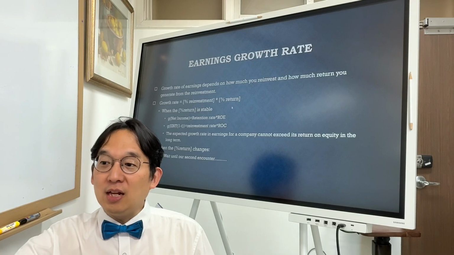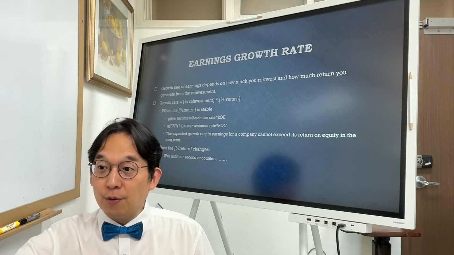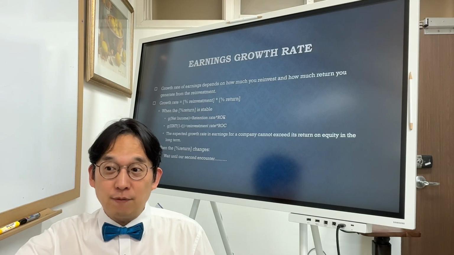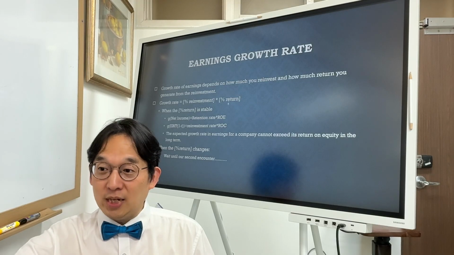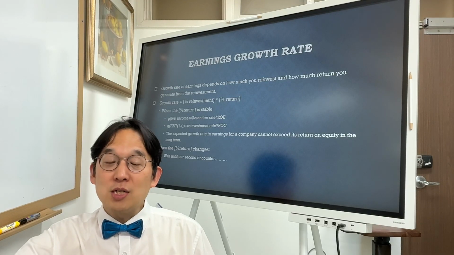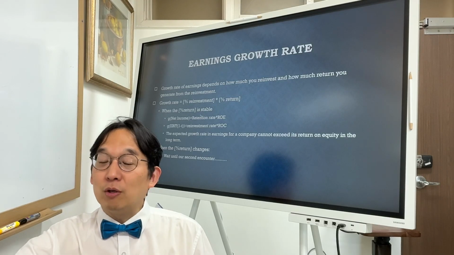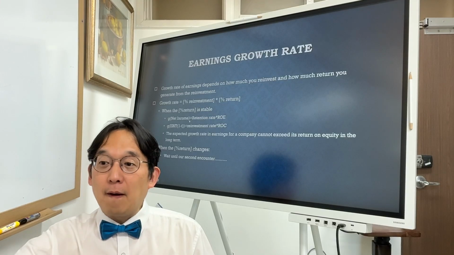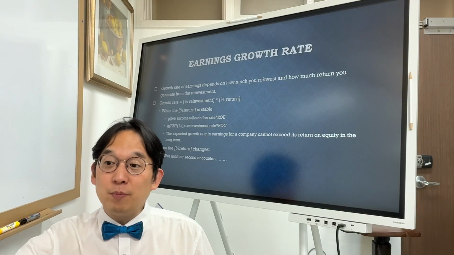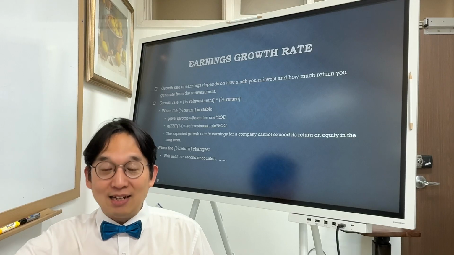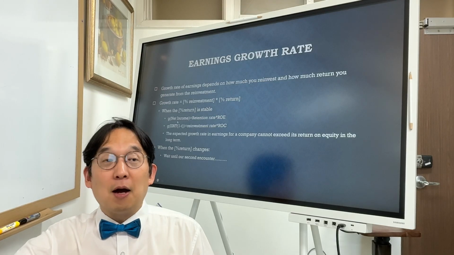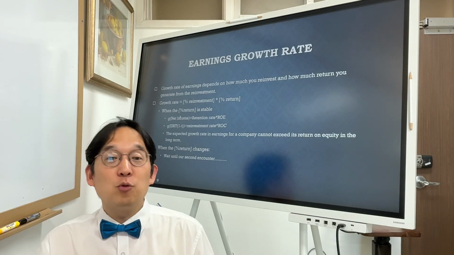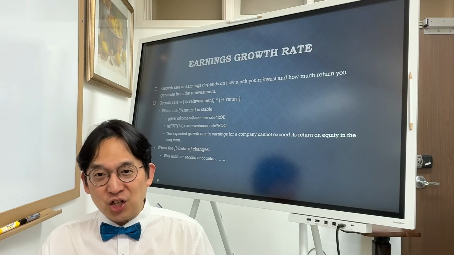ROE is the percentage return, from the equity holders' perspective, this is the rate of return. And whatever was reinvested, that's what we call the retention rate. So you multiply these two, it will be your growth rate of net income, growth rate of EPS as well, assuming that the number of shares outstanding does not change.